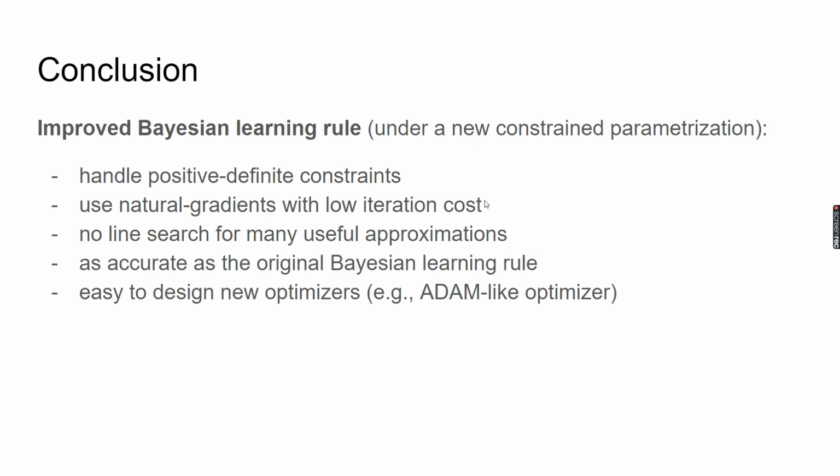To conclude, we propose the improved Bayesian learning rule, and it can handle positive definite constraints, and it uses natural gradients with low iteration cost. It doesn't require us to do line search for many useful approximations, and it's as accurate as the original learning rule, and it can be used to design new optimizers like an Adam-like optimizer.